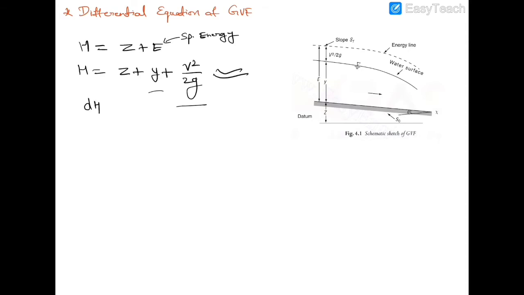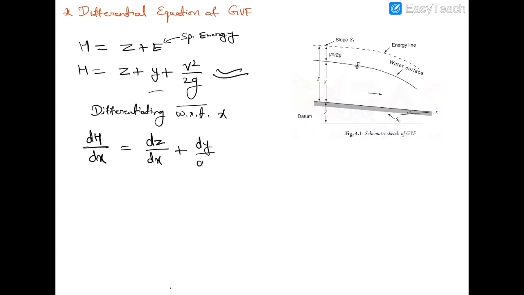Differentiating dH with respect to x, then this equation will become dH upon dx is equal to dz upon dx plus dy upon dx plus d upon dx of V square upon 2g. dH upon dx, what is this?